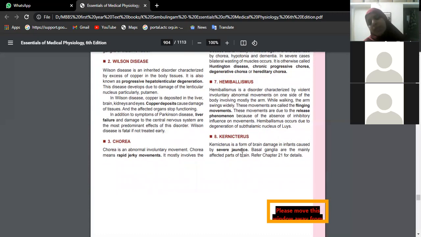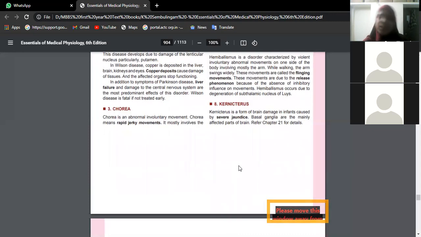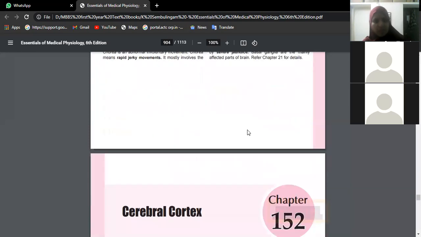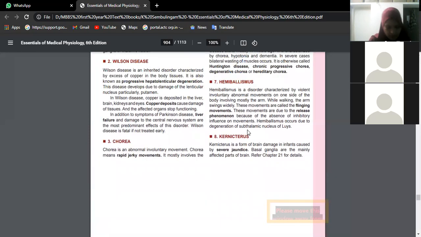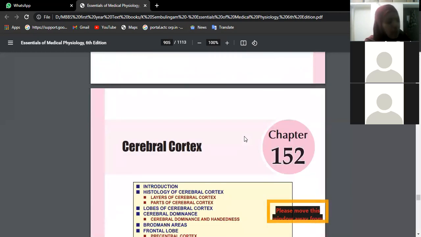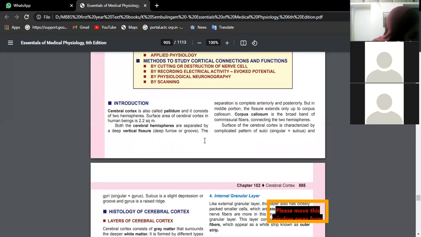Kernicterus is damage of the basal ganglia that may cause jaundice. This is caused due to the deposition of bilirubin and biliverdin pigments. We have also studied this in biochemistry, kernicterus. So all these are connections and functions, and only Parkinsonism is asked, but we have discussed almost all disorders.